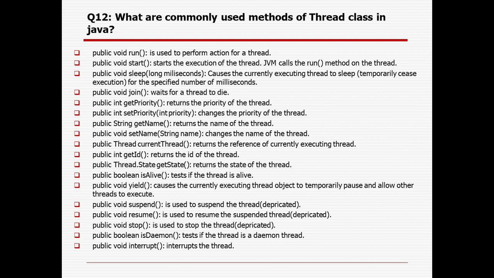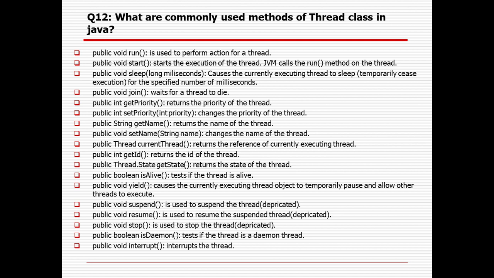Through the get name method, we can get the current thread name. Set name also lets you change the name of the thread. Through the current thread method, we can get the reference of the currently executing thread. Get ID will return the ID of the thread. Get state returns the state of the thread. With the is alive method, we can check whether a particular thread is alive or dead.